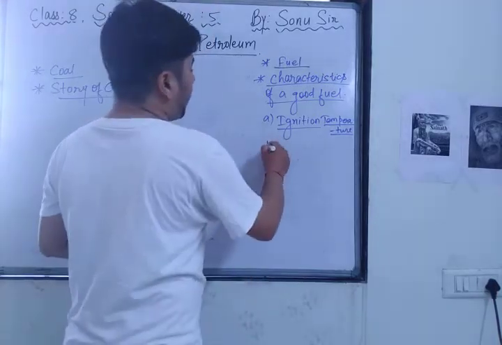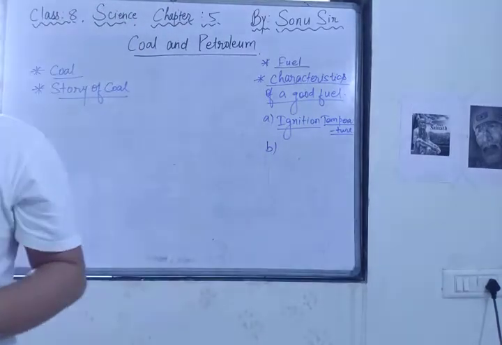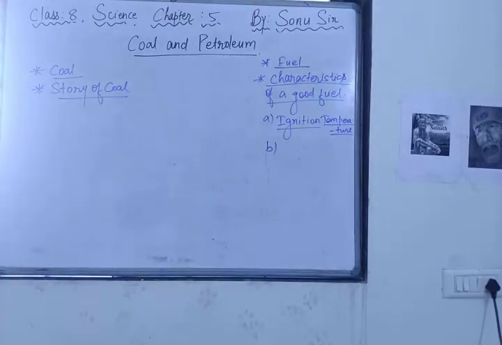The second point, after ignition temperature, is calorific value. What is calorific value? The amount of heat produced when 1 kilogram of a material is burned completely is called that material's calorific value. A small amount of fuel should release a large amount of energy when burned. In other words, the fuel should have a high calorific value.